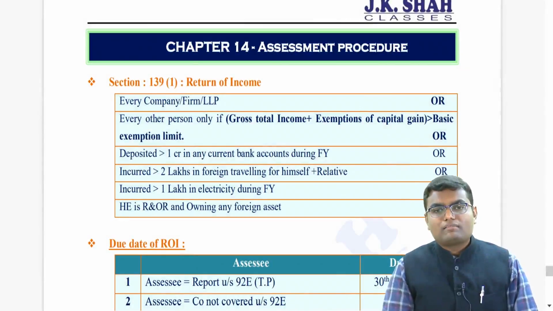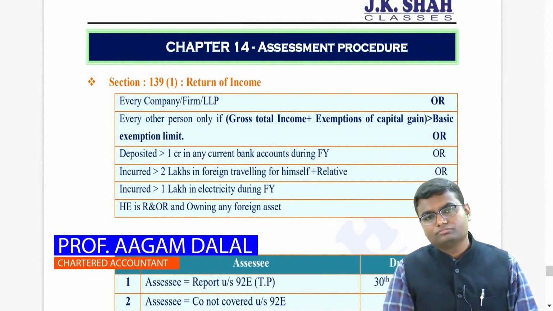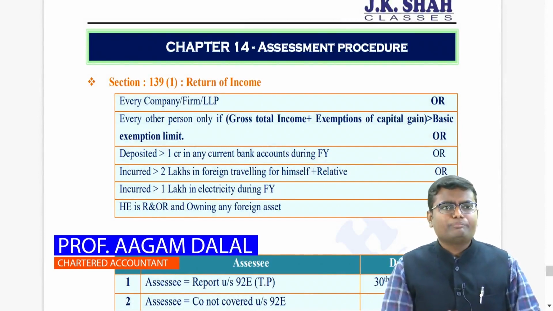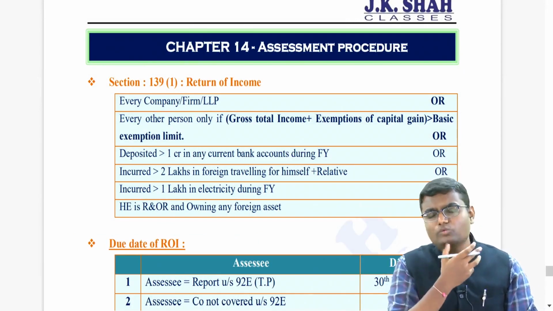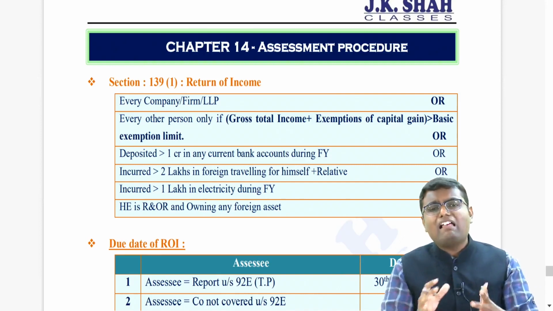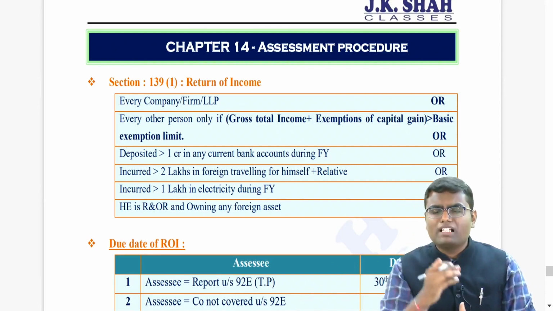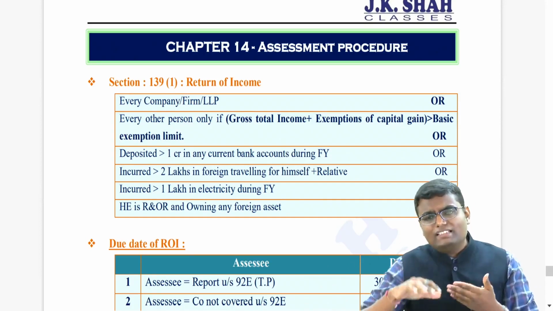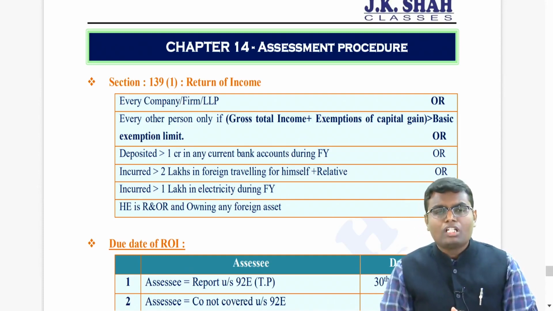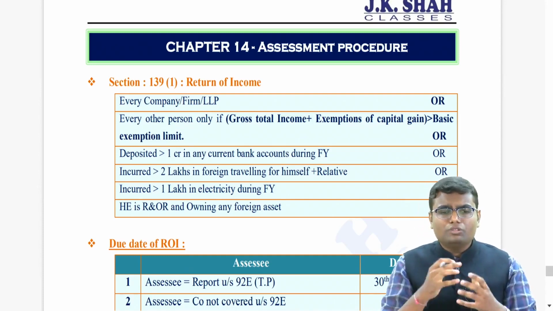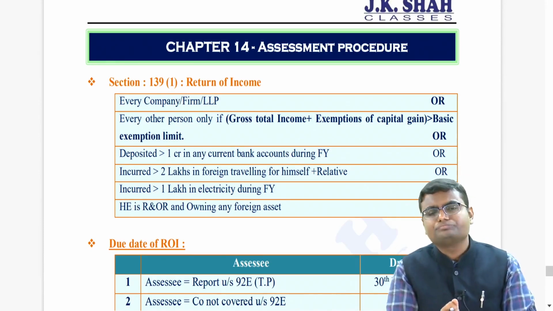Hello dear students, let us start with chapter number 14, that is assessment procedure. Now let me tell you, this is a pure theoretical chapter. In that, generally theory questions are asked in the examination from this chapter. Just like in the July 21 exam, they asked a 4-marker question from the same chapter, and in the alternative again a 4-mark question from the same chapter. Now let us start referring the main concept of this chapter, which will cover almost 90%.